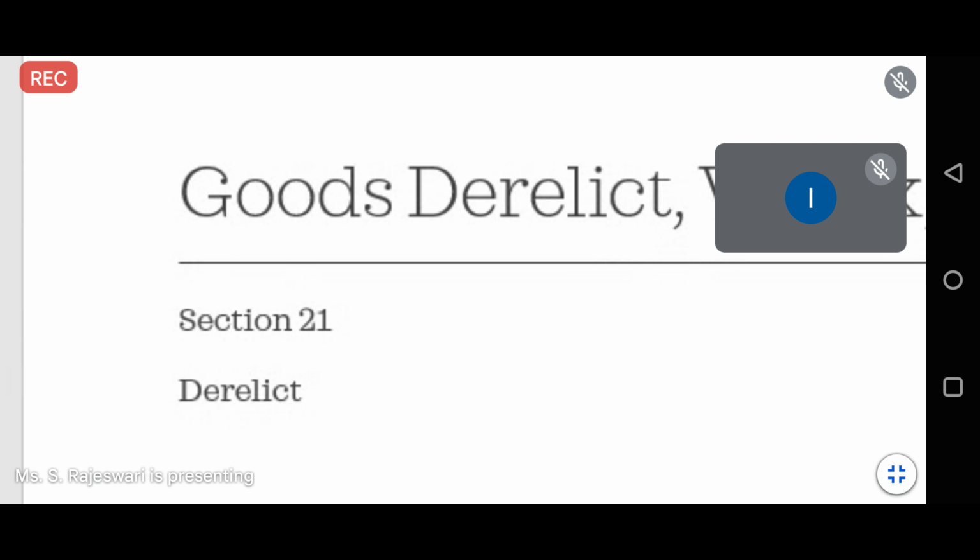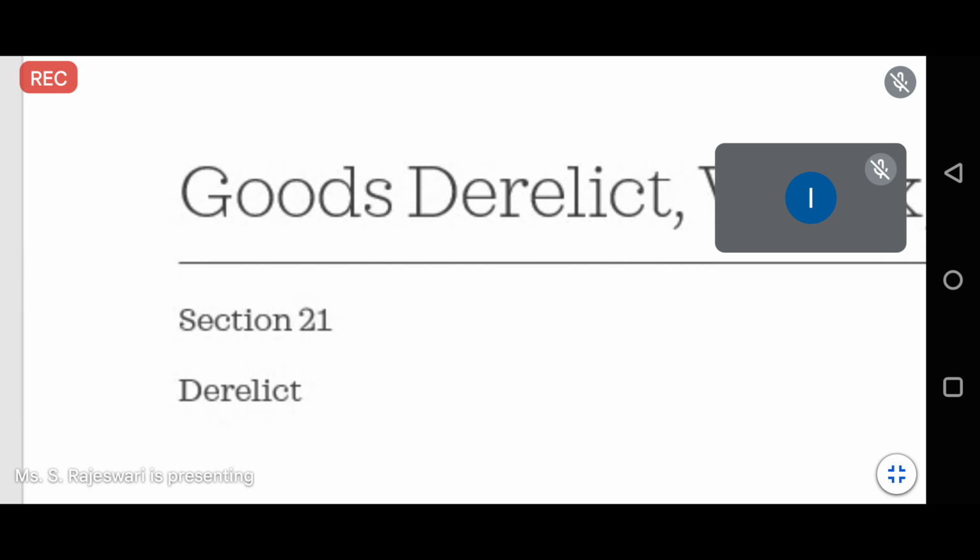Those scenarios we call jetsam. And the next one is flotsam. Flotsam is also a situation where you throw the goods outside the ship, but the reason is to avoid some accidents during the ship's travel. So that is known as flotsam.